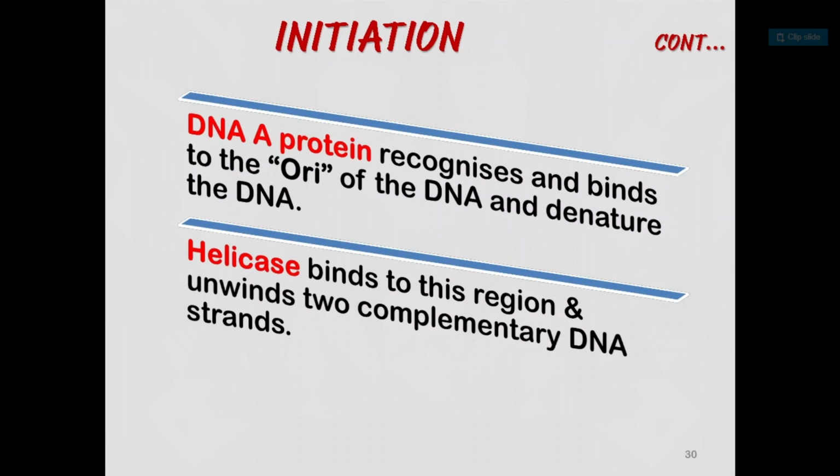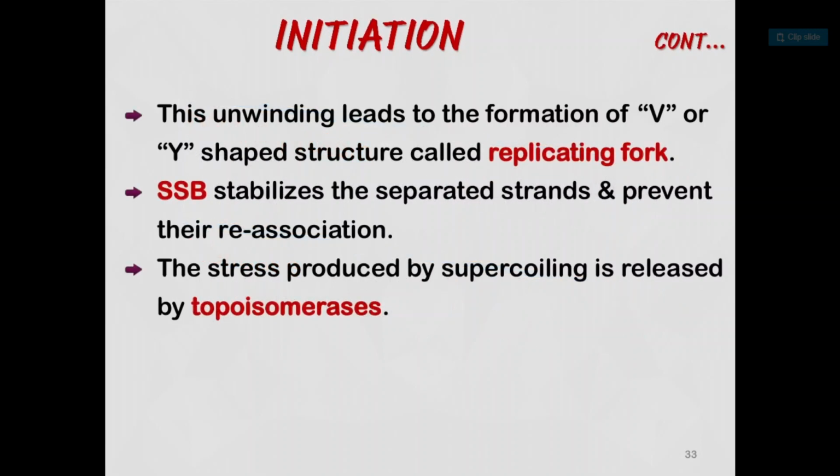Now DNA A, a protein, recognizes and binds to the ORI of the DNA and denatures the DNA. Helicase binds to this region and unwinds the 2 complementary DNA strands. This is the process where helicase helps in initiation. This unwinding leads to the formation of a V or Y-shaped structure called the replicating fork, and the place where the unwinding takes place is called the replicating fork.